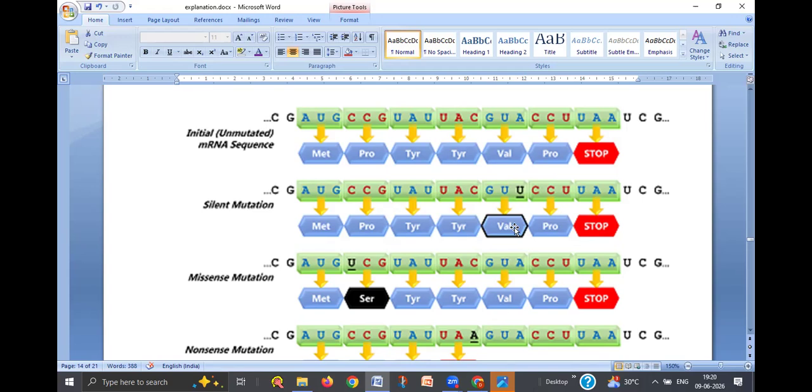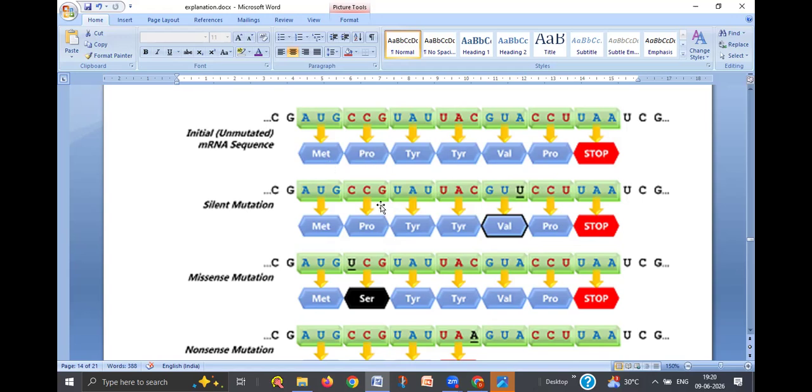It is called a silent mutation because there is no change with respect to the sequence of the amino acids in the polypeptide chain. And next, there is one more type of mutation. Here you see there is a change: AUG, and here instead of CCG, cytosine is replaced by uracil, and it codes for a different amino acid. Unlike in the case of the silent mutation, here it is a different kind of mutation. The C is replaced by U here, and it codes for a different amino acid, that is serine.